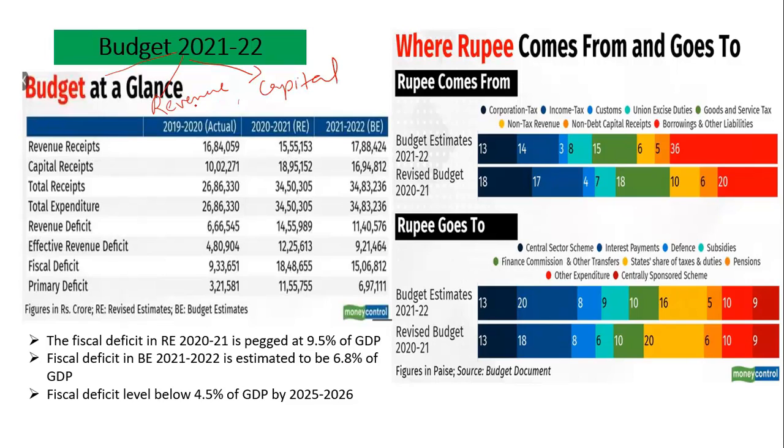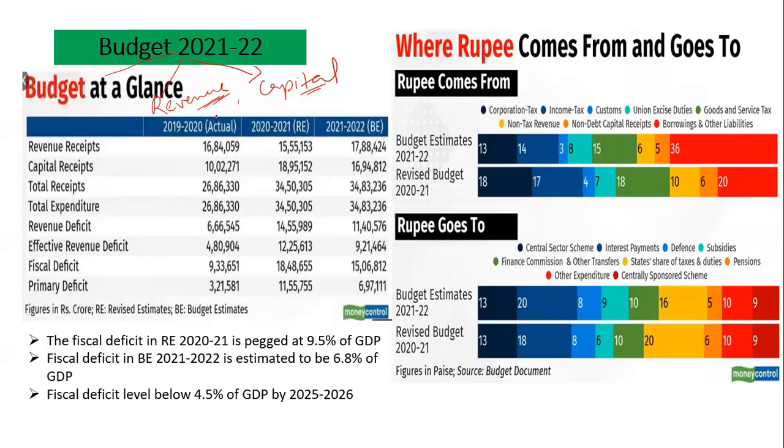The revenue account consists of the day-to-day affairs, whether it is expenditure or the earnings for the government, and the capital account is like a long-term expenditure or the money which the government gets from a long-term investment. So I'll be dealing with it separately.